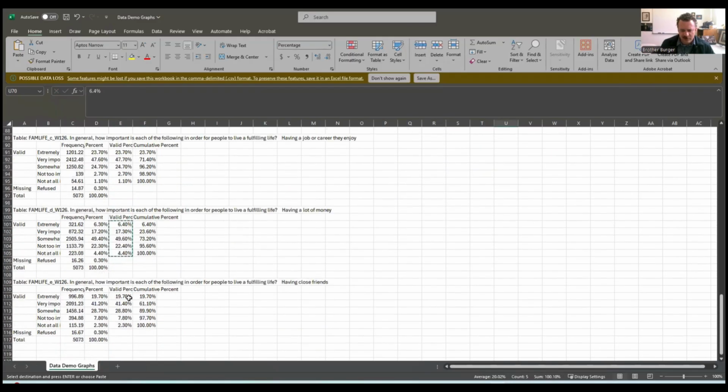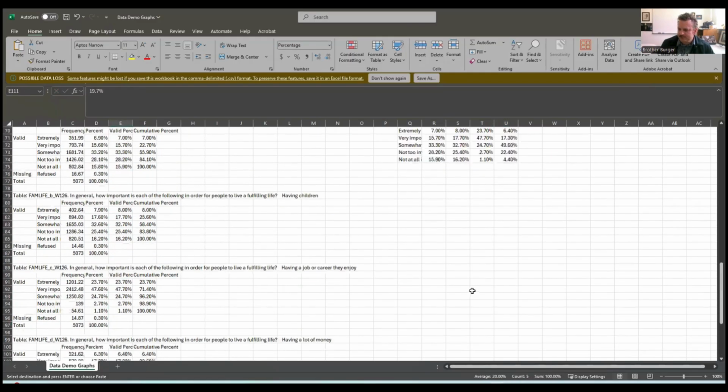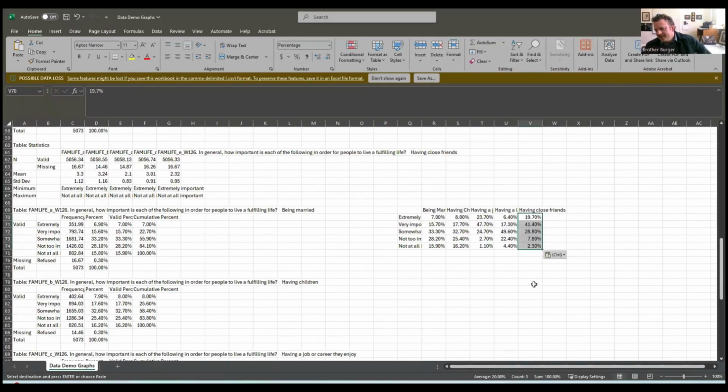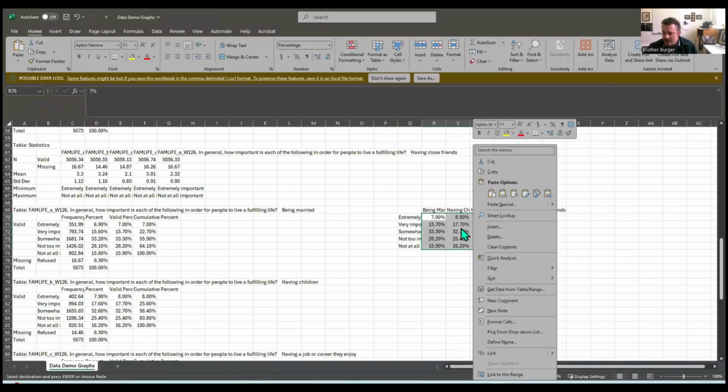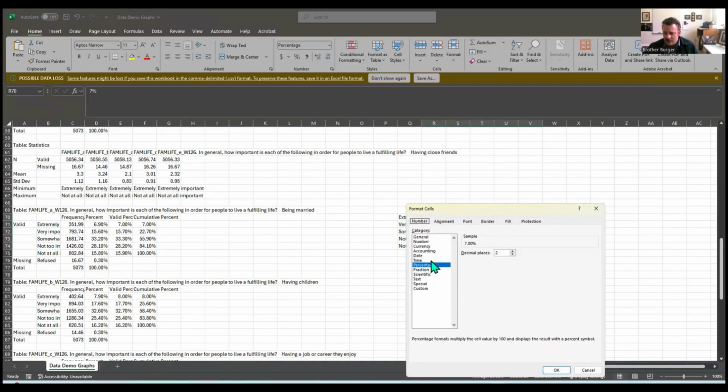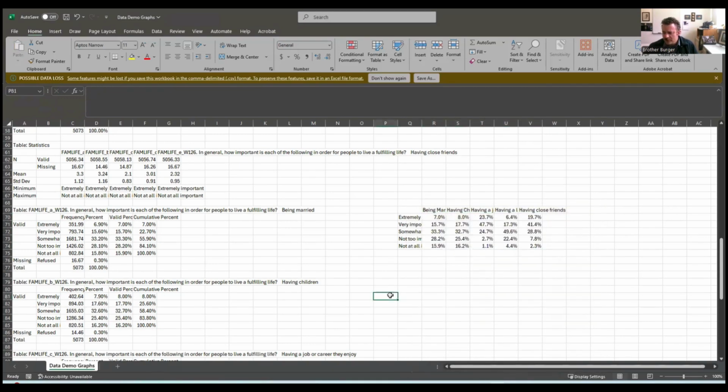And then close friends. That's our last one here. Okay. So we have a nice working table. Now, before we do anything, let's clean up those numbers a bit. We got those trailing zeros. I hate those trailing zeros. So let's highlight it all. Right click it, go to Format Cells, still stay on percentage, drop it down to 1. There we go, 1 trailing zero.